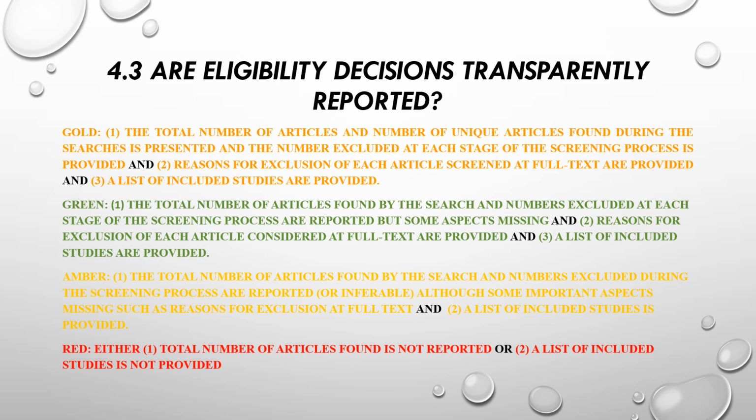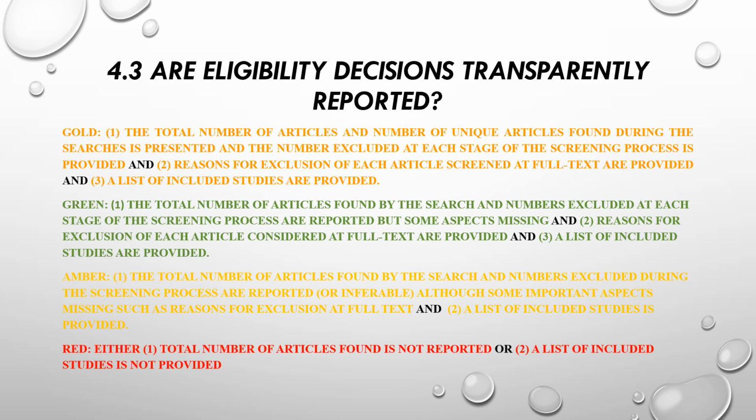Green is awarded if the total number of articles found by the search and numbers excluded at each stage of the screening process is reported, but some details are missing, and reasons for exclusion of each article considered at full text and a list of included studies are both provided. So quite similar, but not full reporting, but the most important aspects are reported.